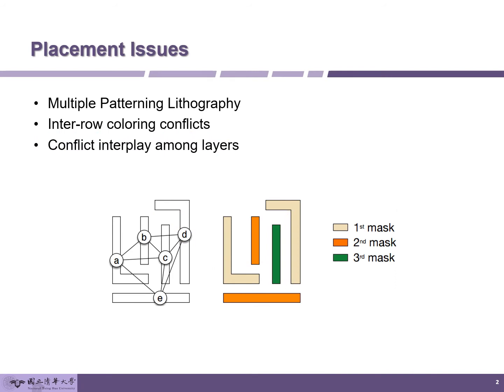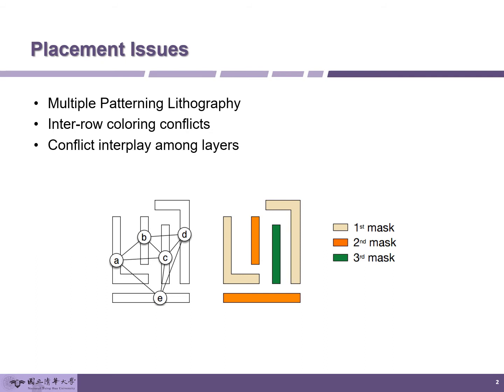There are three main placement issues that we need to deal with: MPL, interval conflict, and conflict interplay among layers. The first placement issue is multiple patterning lithography. With the use of MPL, the circuit patterns are partitioned into several different masks to get lower pattern density in each mask. Layout decomposition is formulated as a graph coloring problem. After the coloring method is applied to the conflict graph, features are assigned to different masks according to the coloring result. The second issue is the interval conflict.